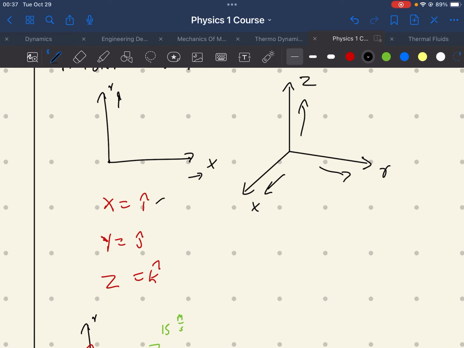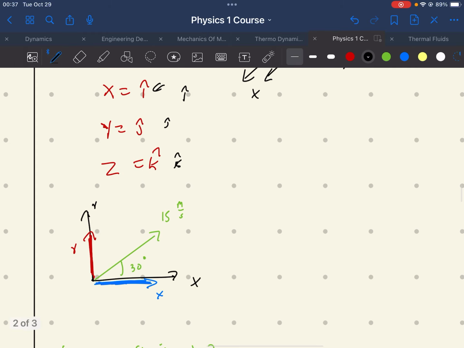So where do you see vector notation from? Well, you might see an i hat. This is a little tiny thing like that attached to the number, and that tells you how much. It's the same thing as saying the cosine or the sine. It's how much is going in the x direction. j hat is how much is going in the y, and k hat is how much is going in the z.